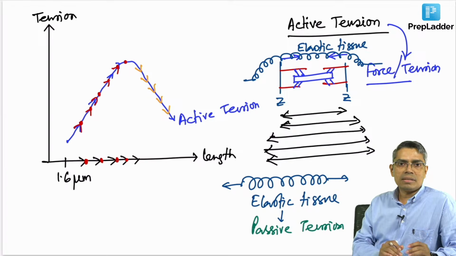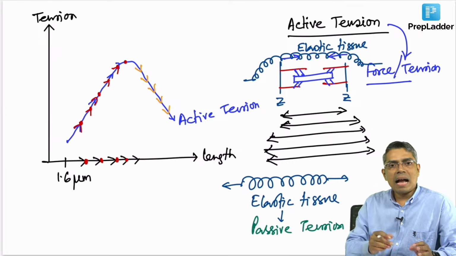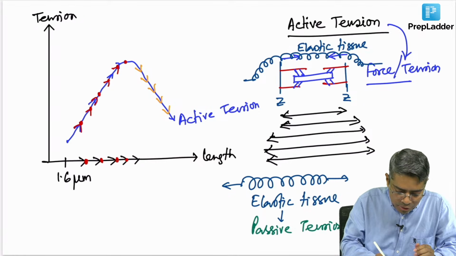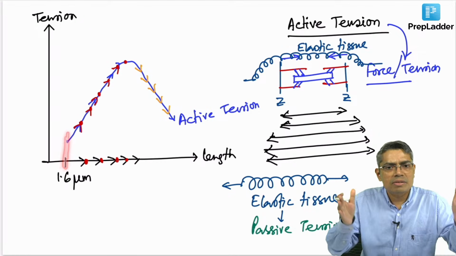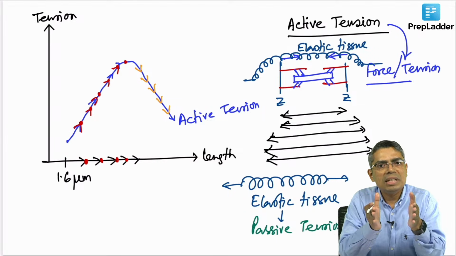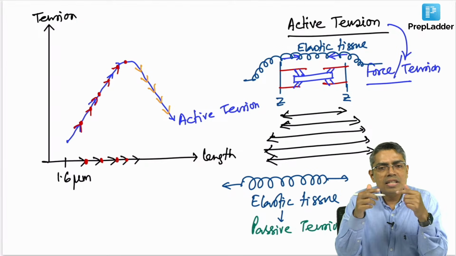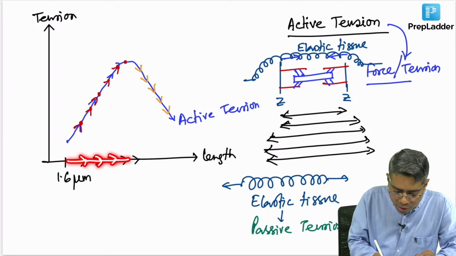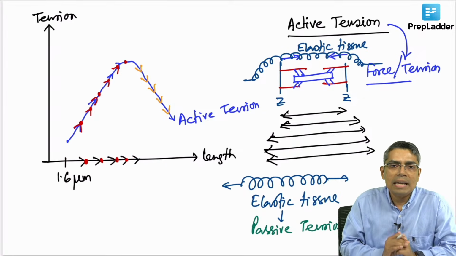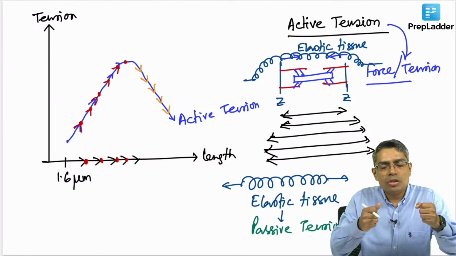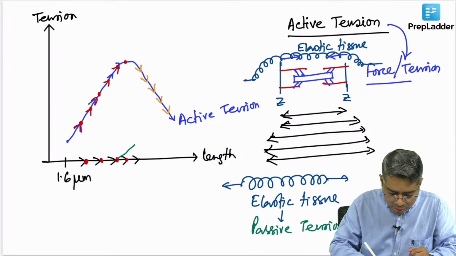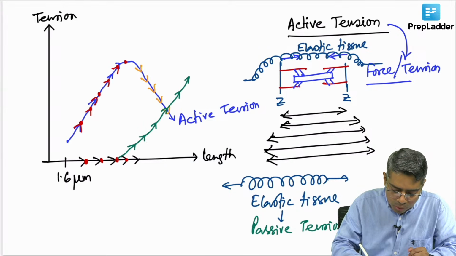Now, passive tension generation will start at a significant stretch of the muscle. When the muscle is at a very short length, suppose the muscle length is here, the muscle is very short, so the muscle is completely relaxed. In this condition, the elastic tissue will not generate any tension. But if you go on stretching the muscle, a point will appear from where the elastic tissue will go on stretching. That is why the passive tension will be generated from the middle portion of this active tension curve, okay, and it goes on increasing like this.